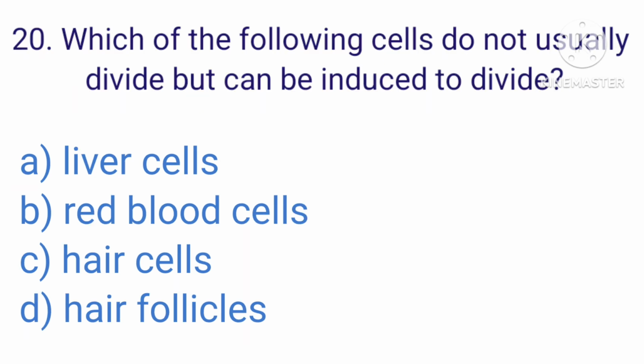Question number 20. Which of the following cells do not usually divide but can be induced to divide? A. Liver cells, B. Red blood cells, C. Hair cells, D. Hair follicles. And the correct answer is A. Liver cells.